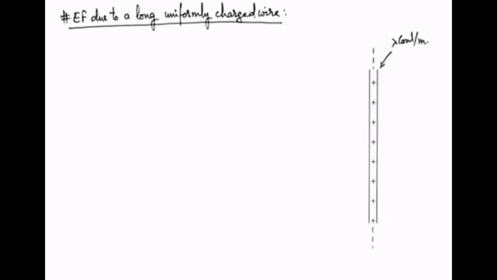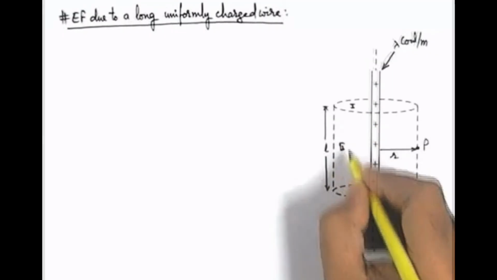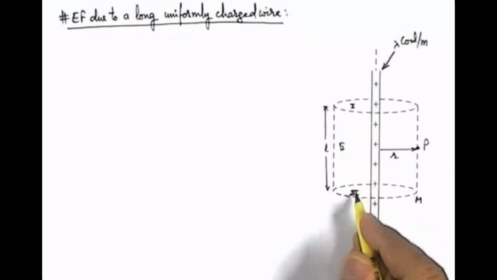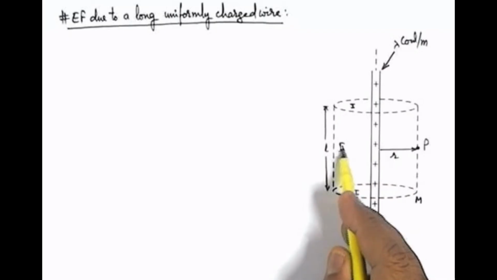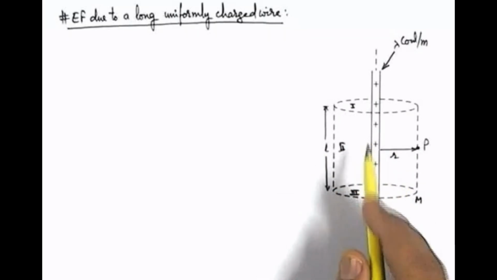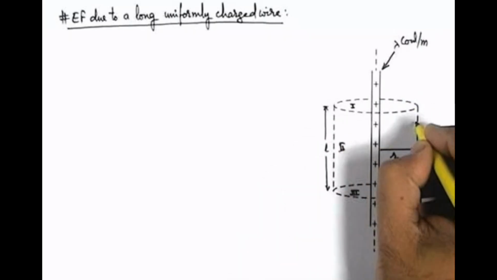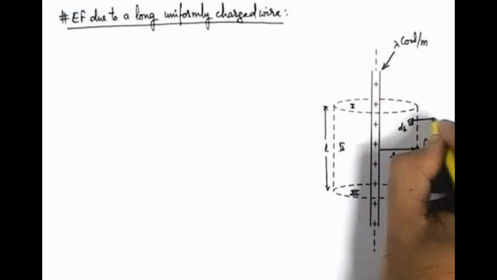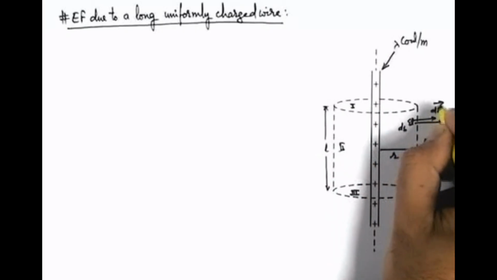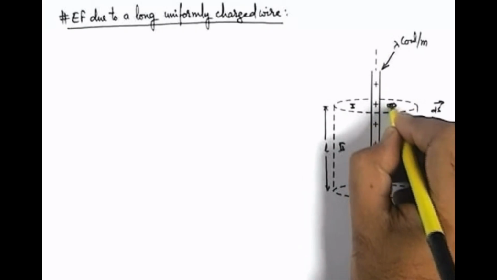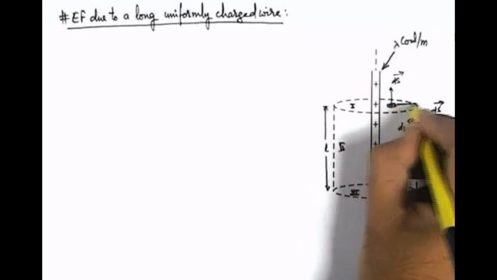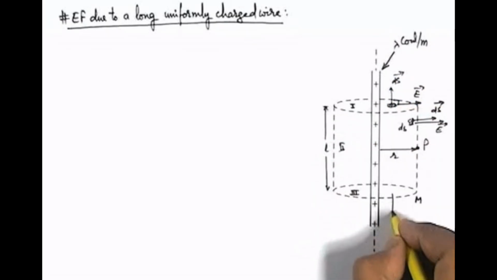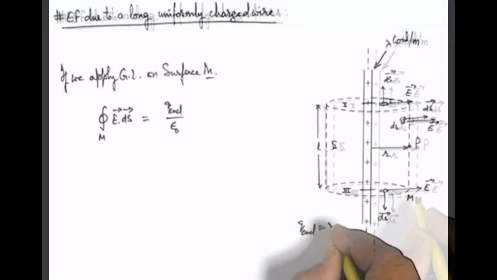Let's consider a cylindrical Gaussian surface in the situation as we can see here. Point P is located on the lateral surface, the second section. Here the first and third are the circular sections of the cylindrical surface, and the second part is the lateral section. Let us look at the electric field at every point on the lateral surface. If we consider an element of area ds, its ds vector and electric field vector are both parallel to each other. On the side circular faces, the area vector and electric field vector are perpendicular to each other. The same happens on section 3, where the ds vector is normal to the surface, and the enclosed charge is lambda L.